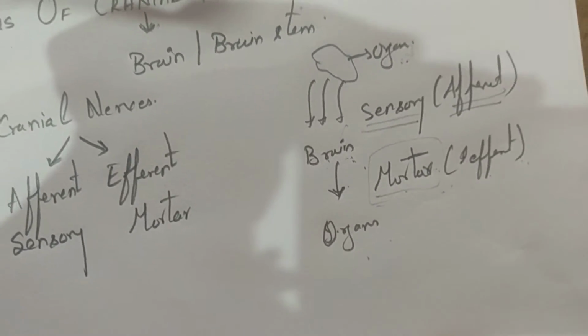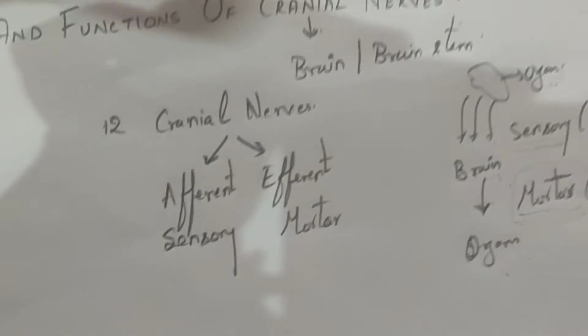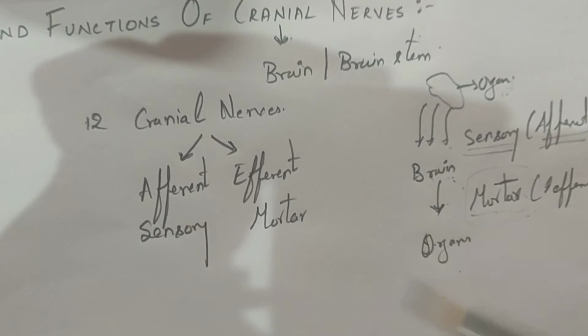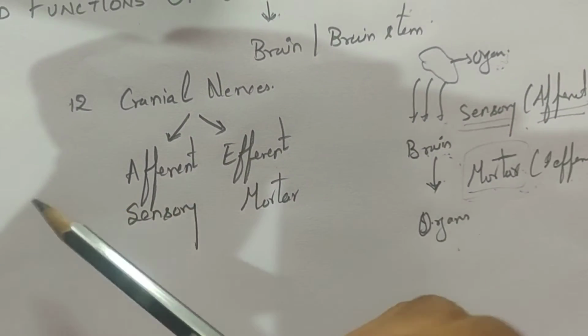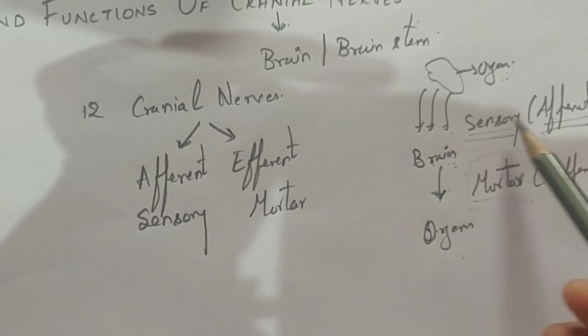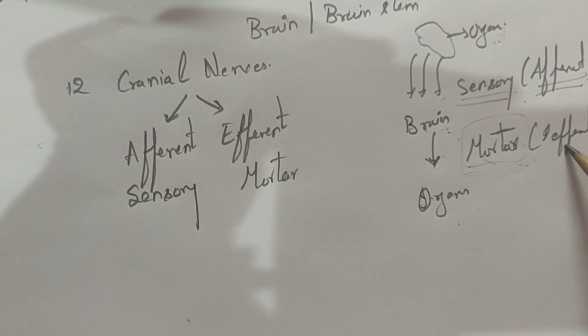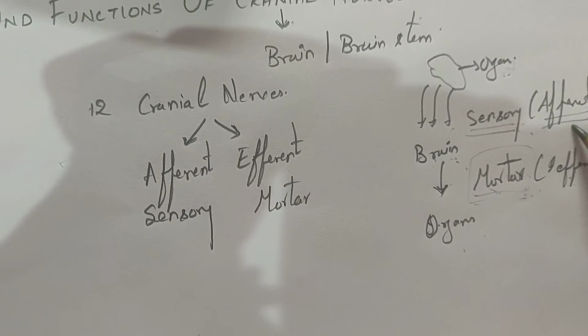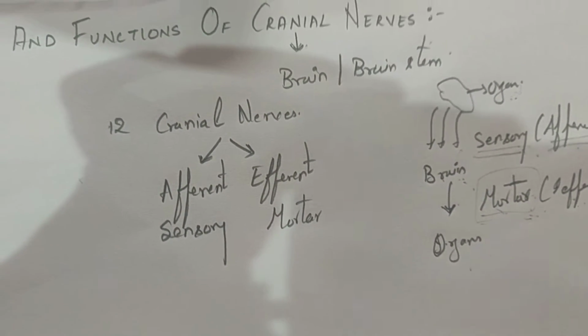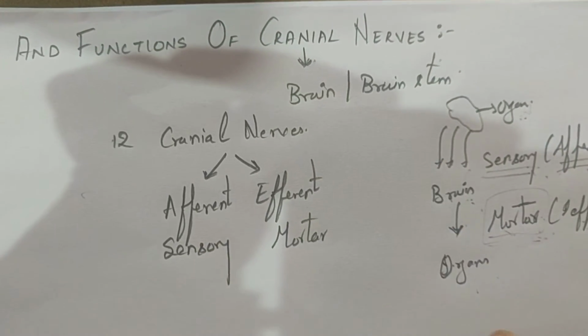So that is about the 12 cranial nerves, which might be sensory nerves or motor nerves. Some cranial nerves act as only sensory nerves, some act as motor nerves, and some act as both sensory and motor nerves, afferent and efferent nerves. So that is the basic introduction part.